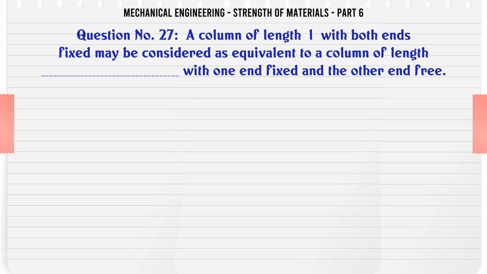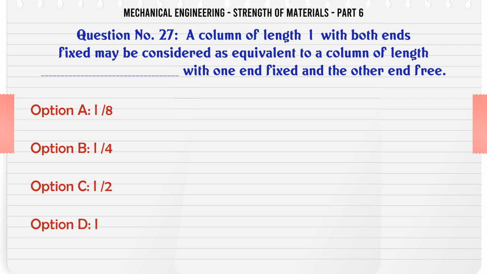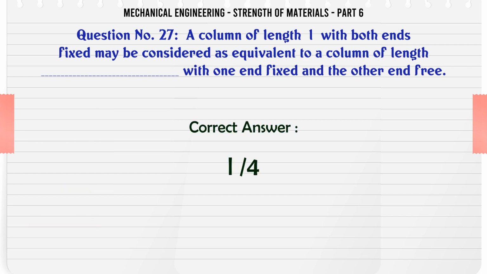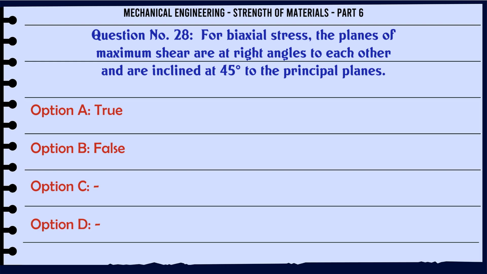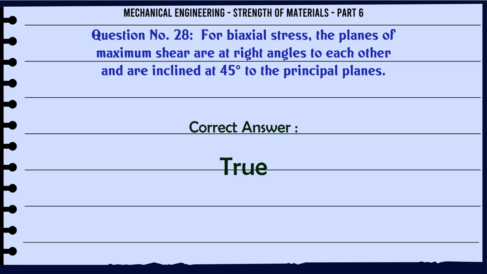A column of length L with both ends fixed may be considered as equivalent to a column of length with one end fixed and the other end free. A. L/8, B. L/4, C. L/2, D. L. The correct answer is L/4. For biaxial stress, the planes of maximum shear are at right angles to each other and are inclined at 45 degrees to the principal planes. A. True, B. False. The correct answer is true.